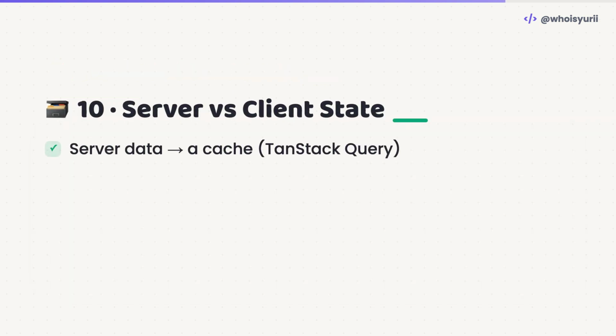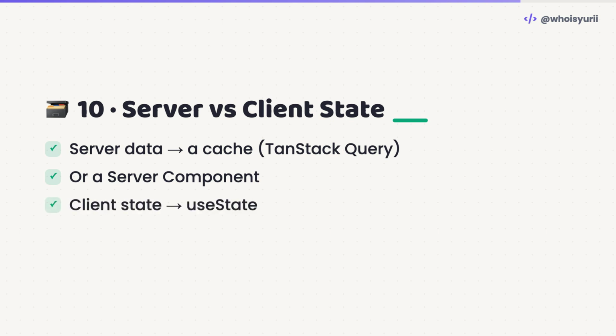Number 10. Keep server state and client state apart. Data from your backend wants caching, refetching, and deduping. That's TanStack Query or a server component, not a global store. Local UI state, like what's open or selected, stays in useState. Mixing them is where state management turns into a mess.